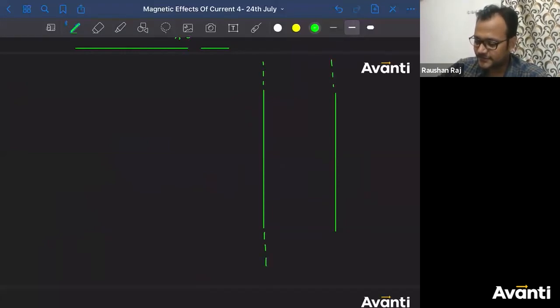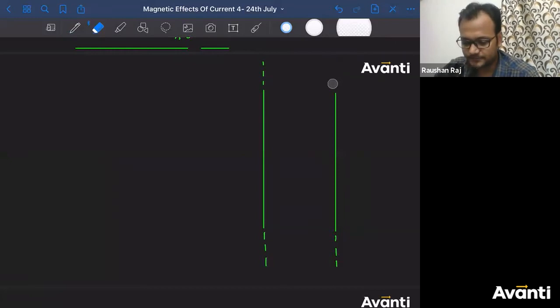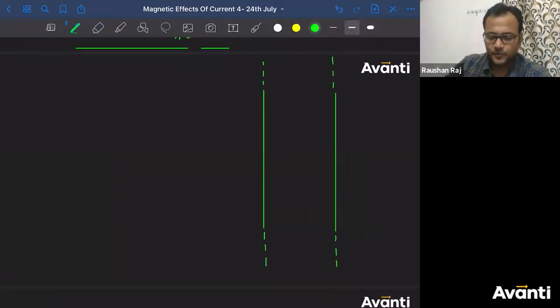That only matters. Look, two long wires are there, two current carrying wires, but they are long, infinite. Now there are few points that I'm going to mention. 3 points actually. One of them is here, other one is here, and other one is here. This is point A, this is point B, and this is point C.